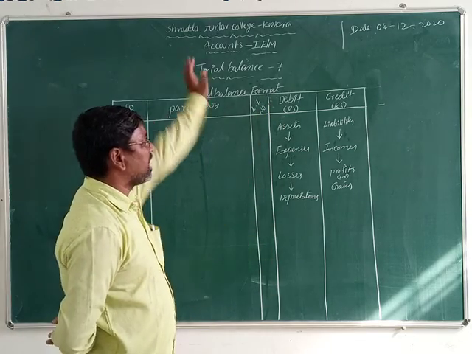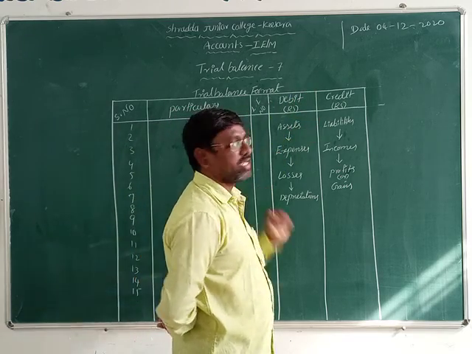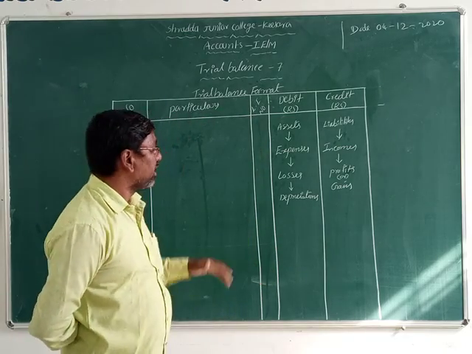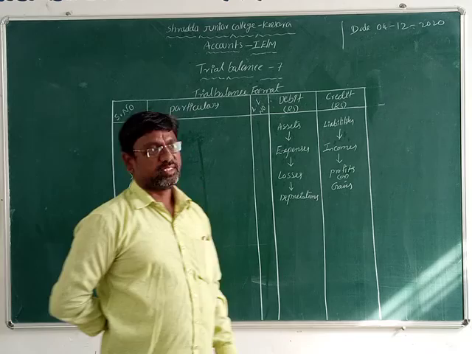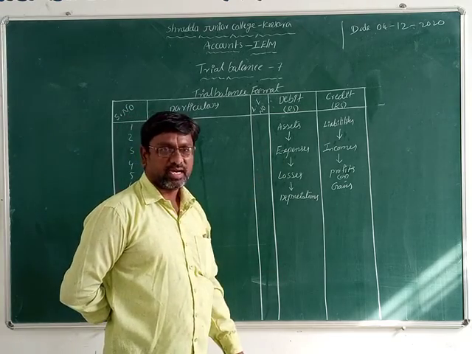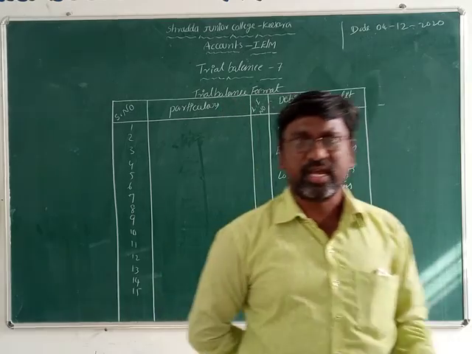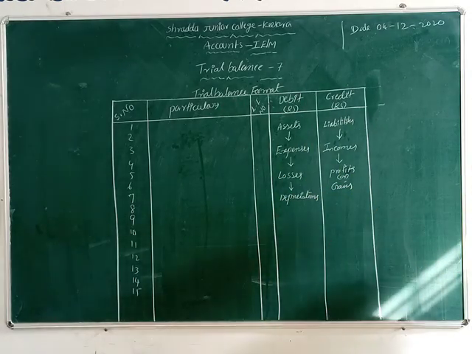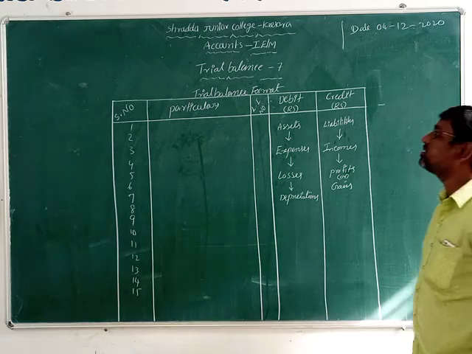Okay, now another one. If that particular is a liability, we record it on the credit side. Okay, now if that particular is an income, we record it on the credit side. If that particular is a profit, we record it on the credit side. Isn't it? So assets means what here? For example, land, buildings, machinery, furniture. Isn't it? Cash, bank. Isn't it? Investments. These are all what, students here? Assets.